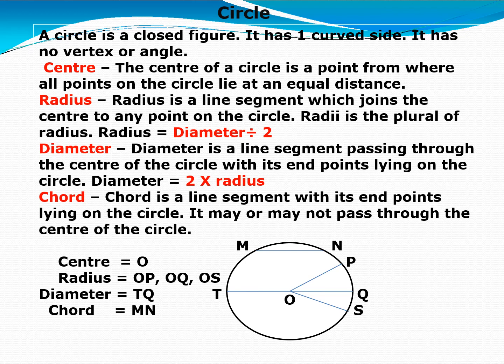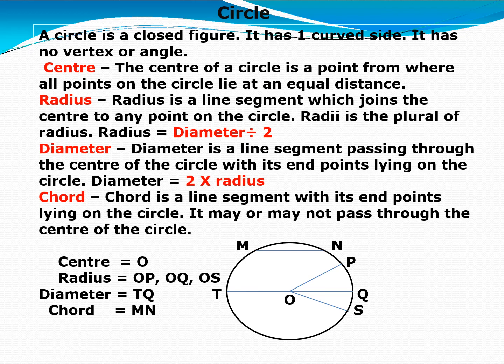A circle is a closed figure. It has one curved side. It has no vertex, no angle, right? It only has a center, a point, and we always denote it with O, most of the time O, or you can write anything else also, right? Center. The center of a circle is a point from where all points on the circle lie at an equal distance. All right.